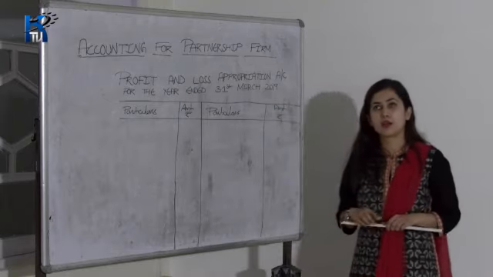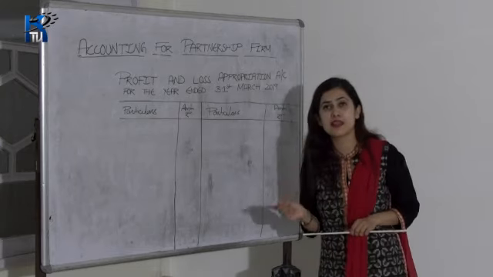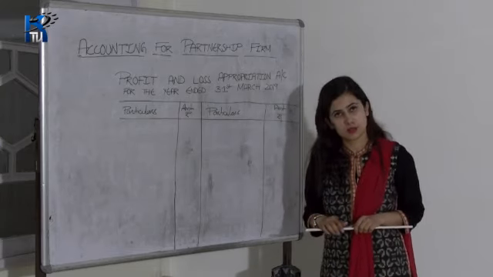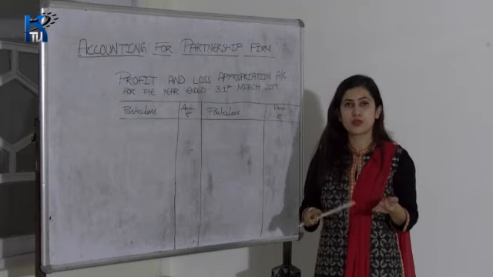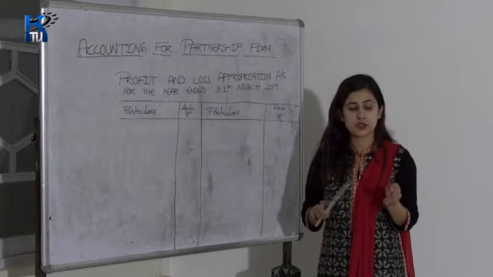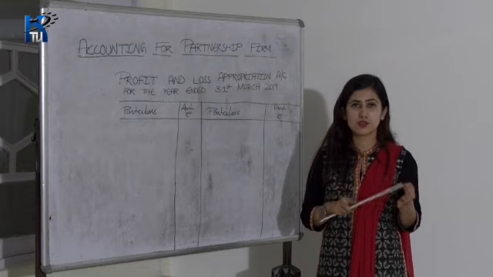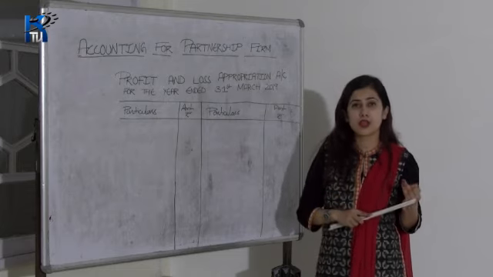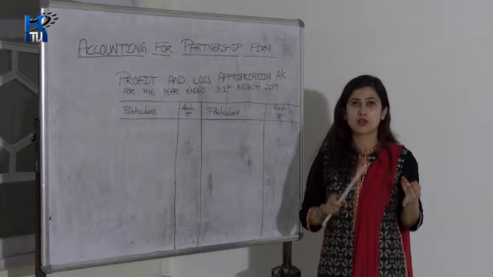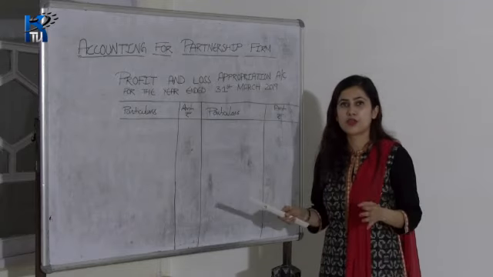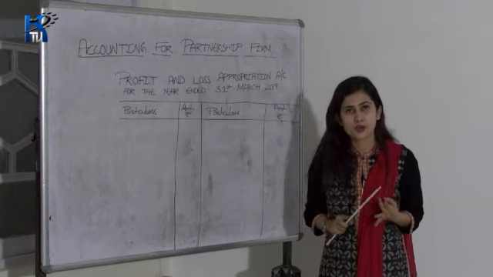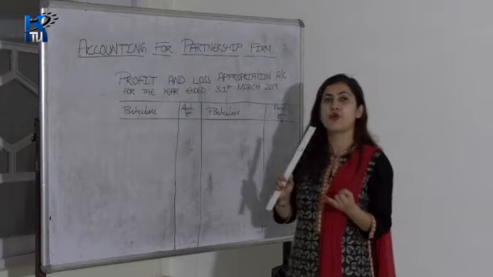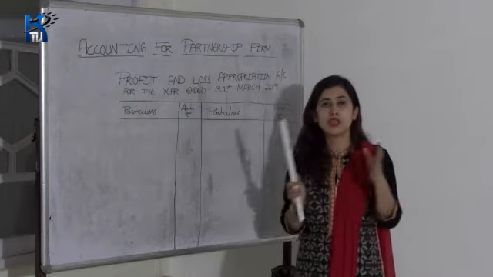We all know that in class 11 you have done final accounts. In final accounts there are three types of accounts: one is your trading account, second is your profit and loss account, and the third one is your balance sheet. You prepare the trading account in order to find gross profit, and then you prepare the profit and loss account to find net profit.